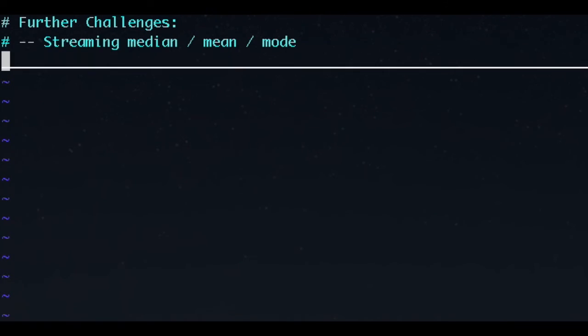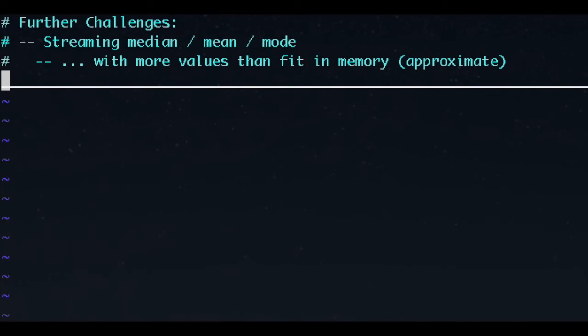There are some interesting problem extensions regarding streaming. By streaming, I mean that we have some method by which we're receiving values in unknown quantities, and at some points we may be asked for the median, mean, or mode. Streaming mean and mode are fairly trivial, but an efficient streaming median is quite a challenge. Additionally, if we're talking about streaming at a large scale, we might not have enough space to store the entire set of values we're being given. In that case, what could we do to get good approximate values?